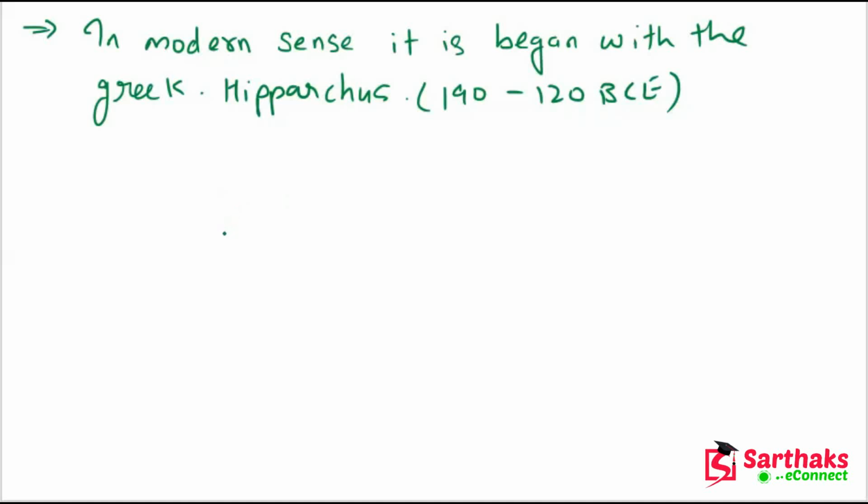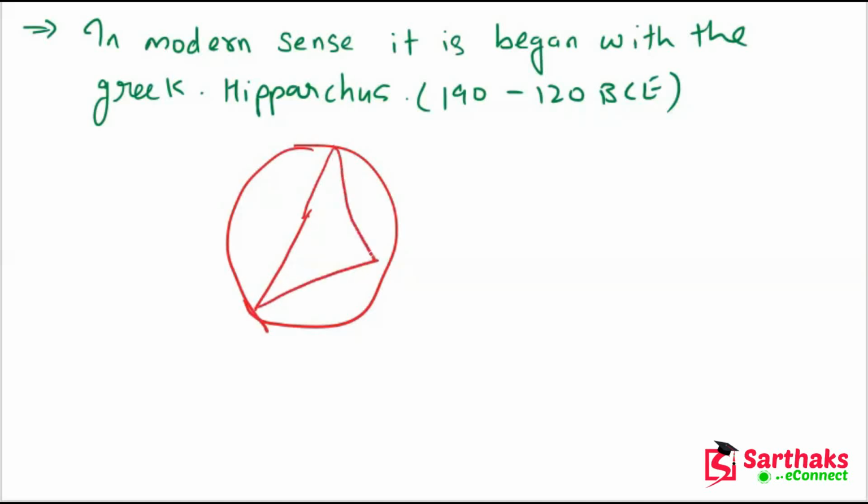Let's suppose we have a circle and a triangle is made like this. This is the combination of chords. So these are given by the Greek mathematician Hipparchus. Okay, so my dear friends, this is the history of trigonometry. So I hope you understand this point.